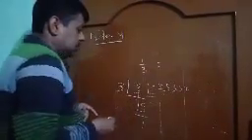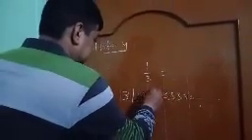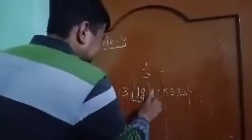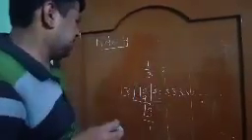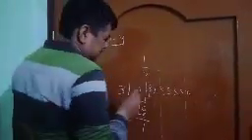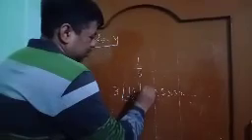So 1 by 3 is 0.333. You see one interesting thing here.